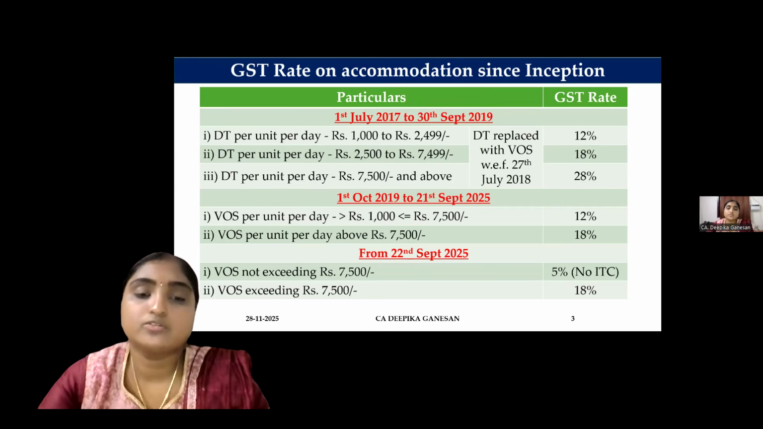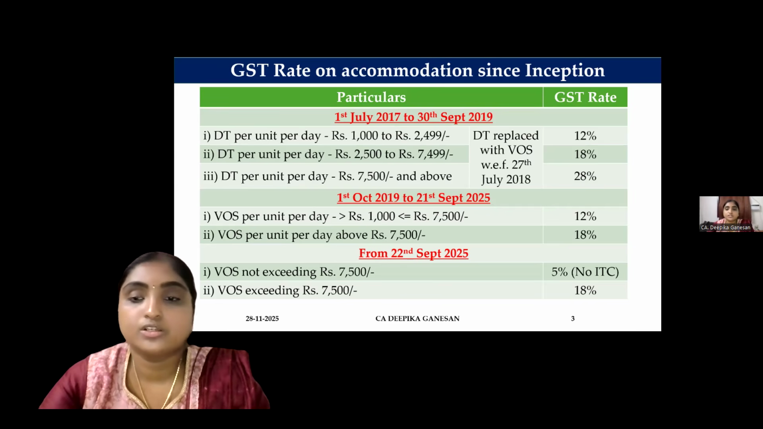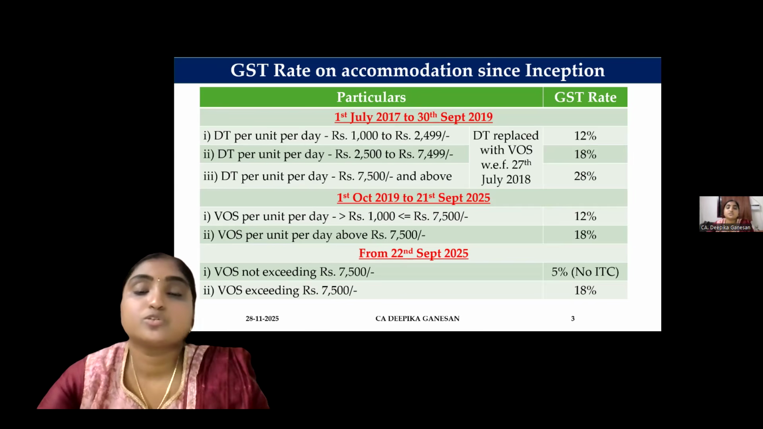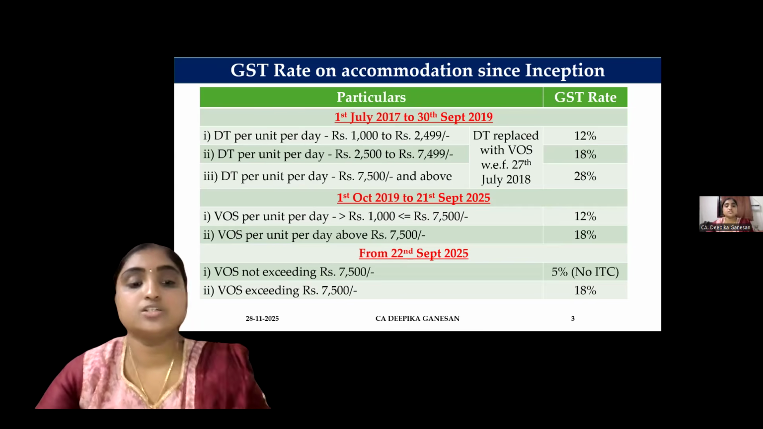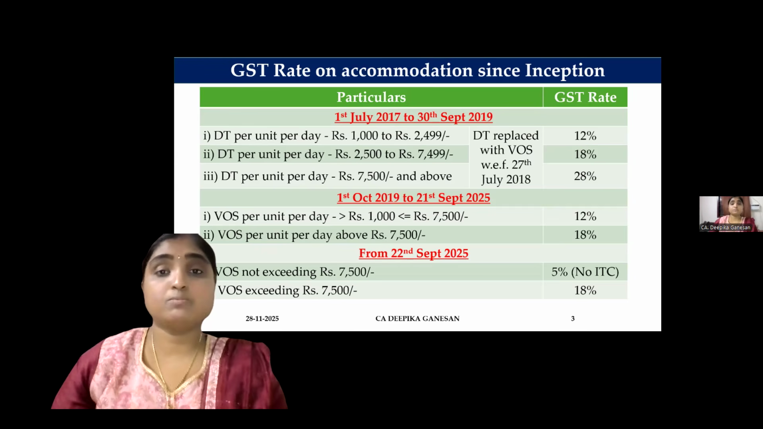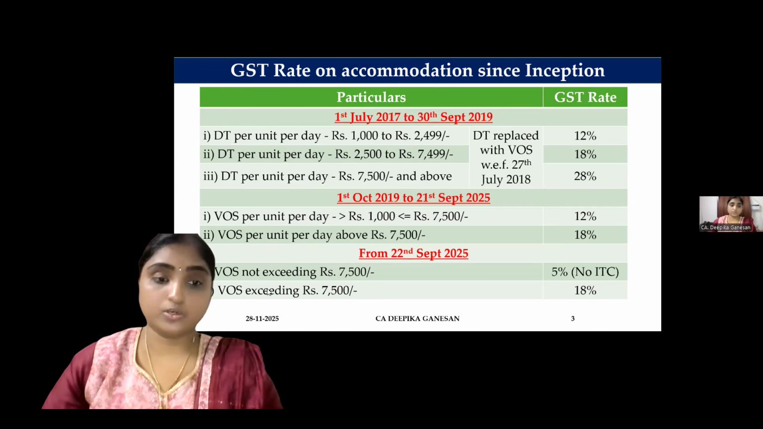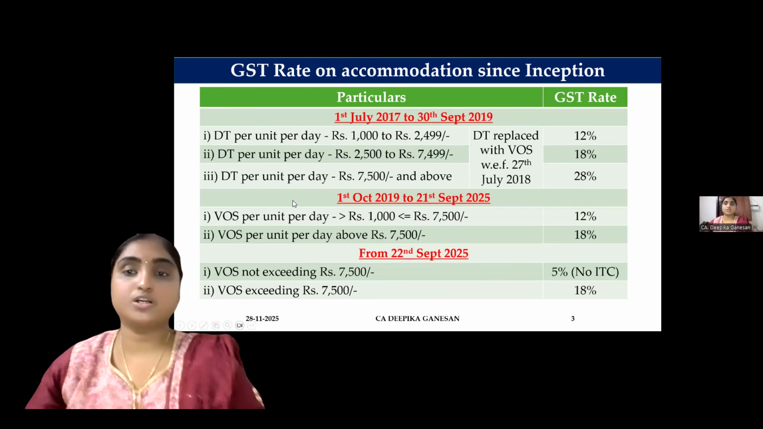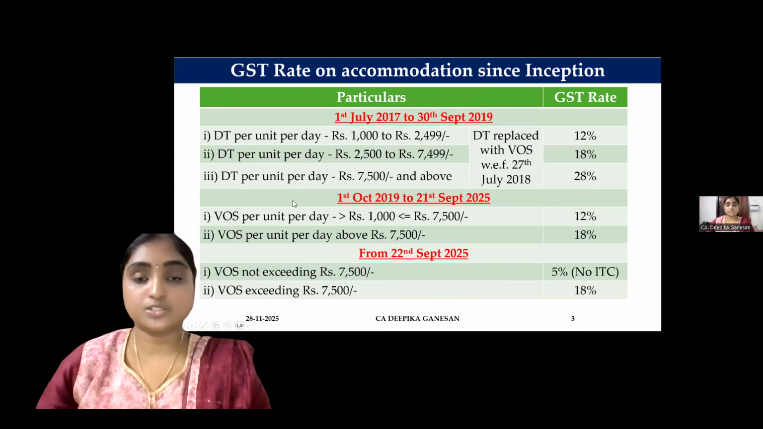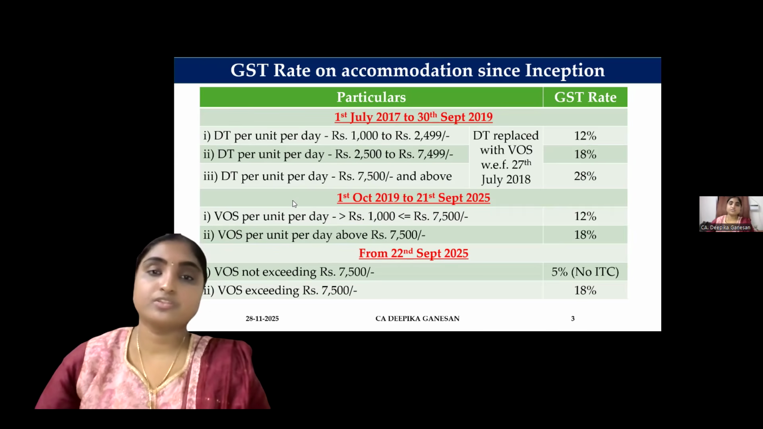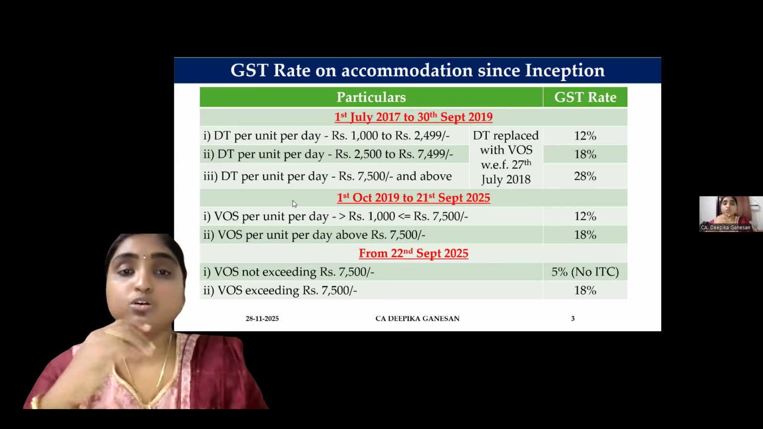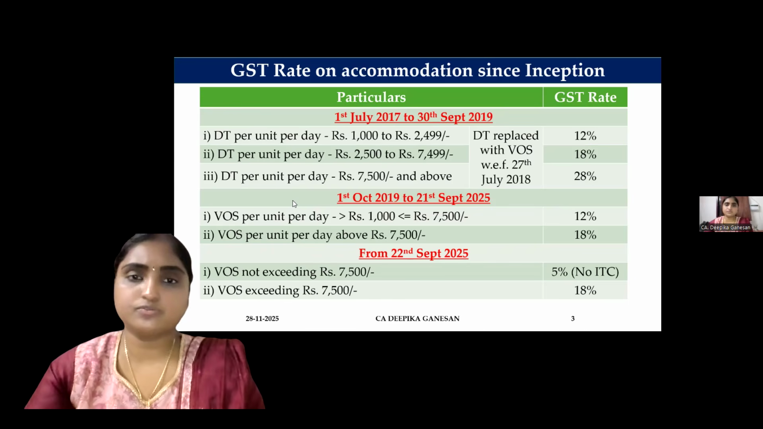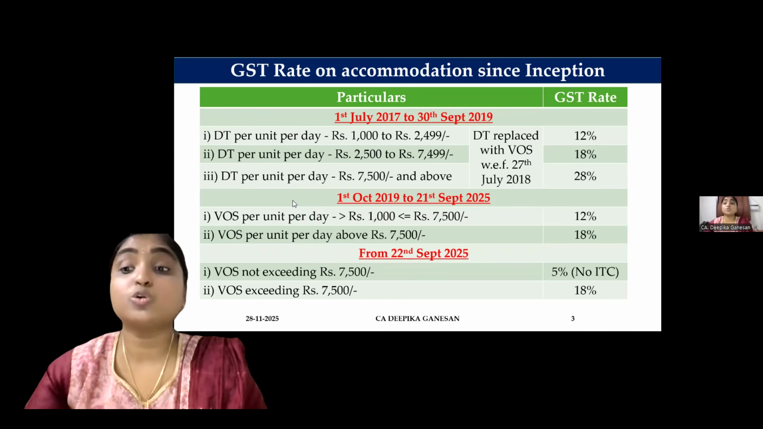From 1st October 2019 till 21st September 2025, the rates based on value of supply per unit per day were: if it is above 1,000 and less than or equal to 7,500, then 12%; if it is above 7,500, 18%. Now comes the GST 2.0 rate change from 22nd September 2025 onwards. That is the Diwali gift announced by our central government. When the value of supply is not exceeding 7,500, the rate has reduced from 12% to 5%. This is a positive change, but it comes with a condition: no input tax credit.